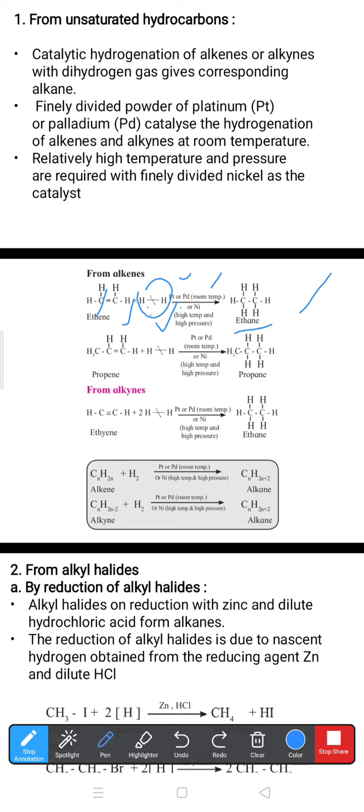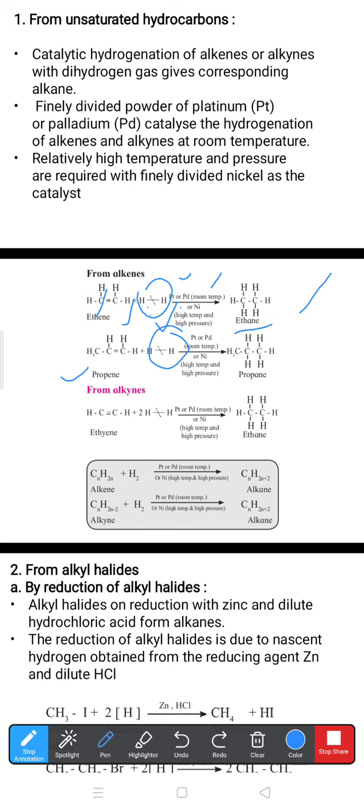Similarly, CH3-CH=CH2 is propene. When propene reacts with hydrogen, that is, undergoes hydrogenation in the presence of nickel, platinum or palladium catalyst, we get the carbon-carbon singly bonded product, CH3-CH2-CH3.